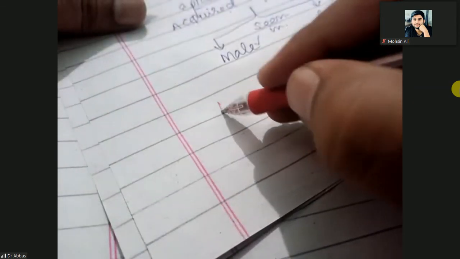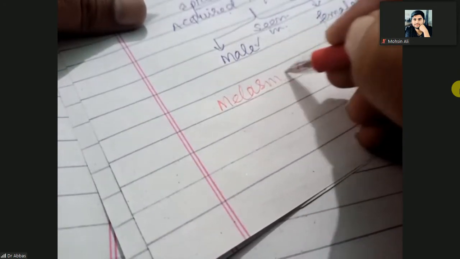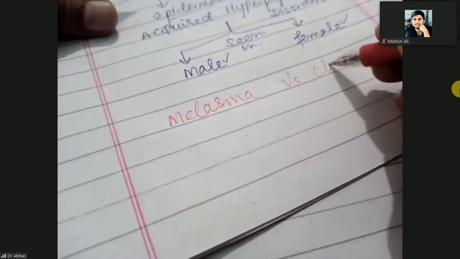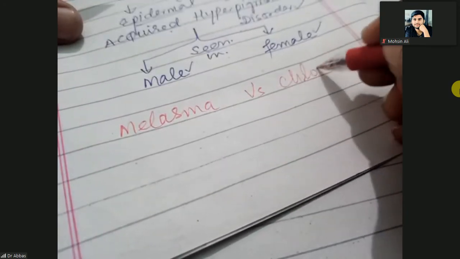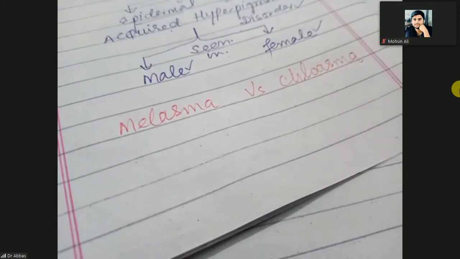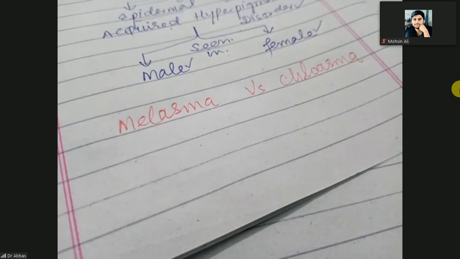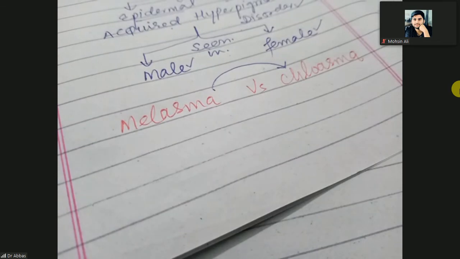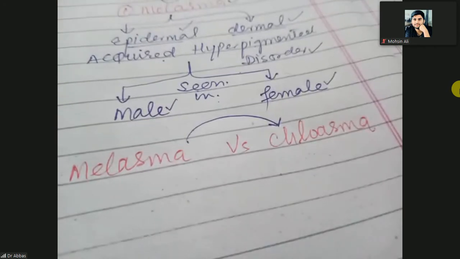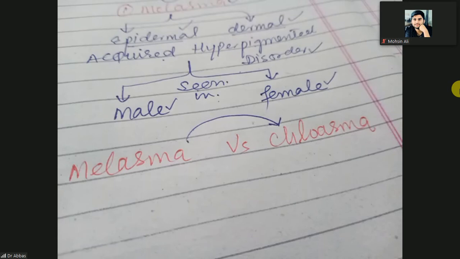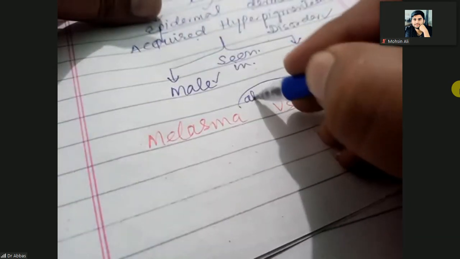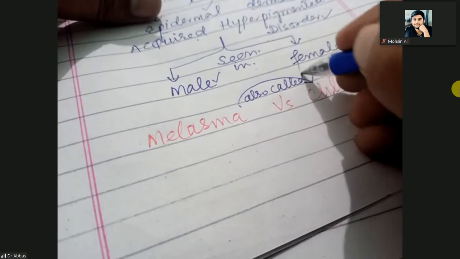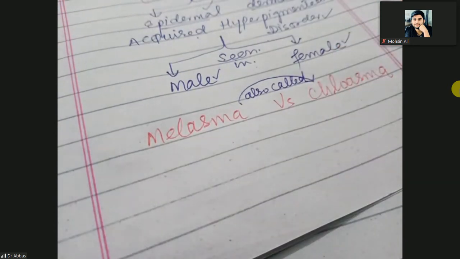So melasma versus chloasma. Sometimes someone calls melasma chloasma. It means another name: melasma is also called chloasma, but there is a little bit of difference.